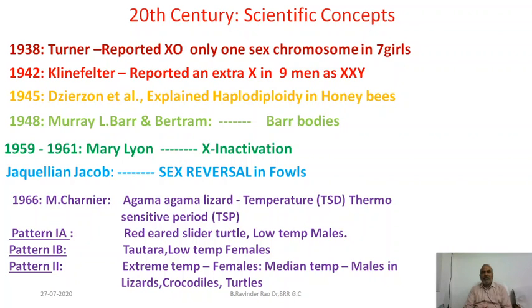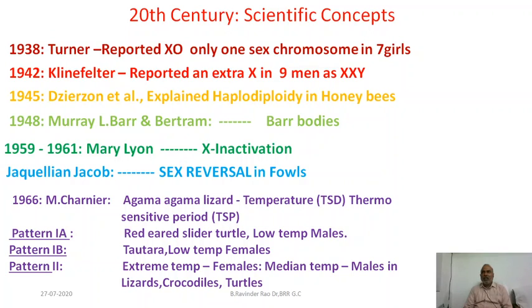Those are the scientific explanations on Barr bodies. Jacobi and other scientists reported sex reversal in fowls. The female fowl, after laying the eggs and completing its cycle of laying eggs, turned to male. This is called sex reversal.